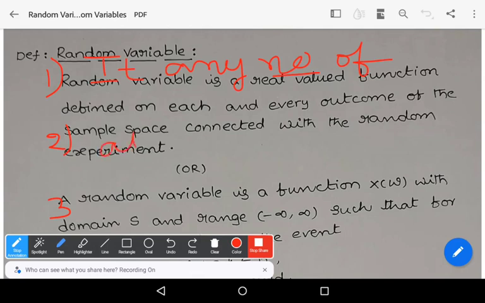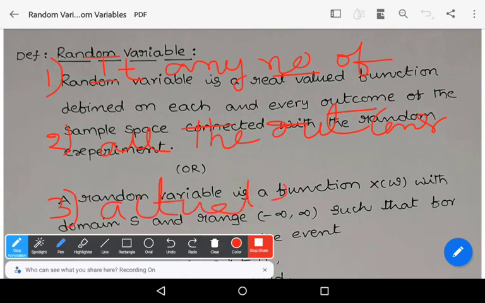And all the outcomes are known in advance. If you conduct an experiment, you must know all the results of that experiment. And the third property: the actual result is not known.